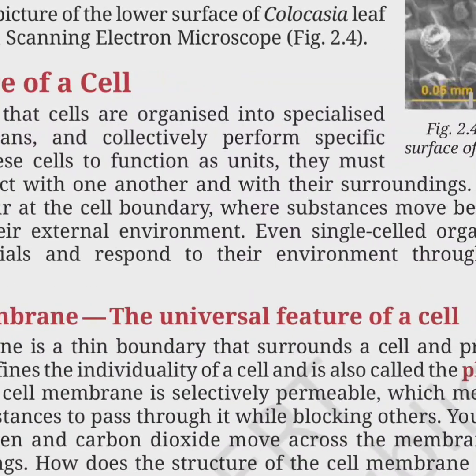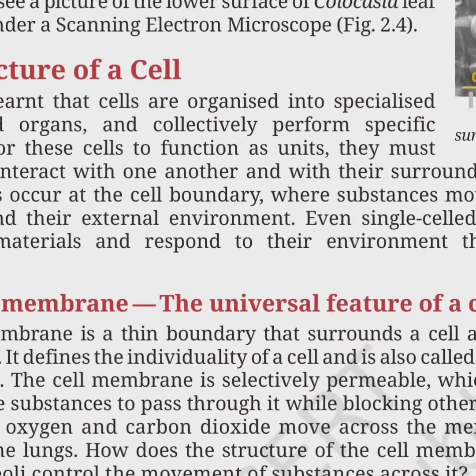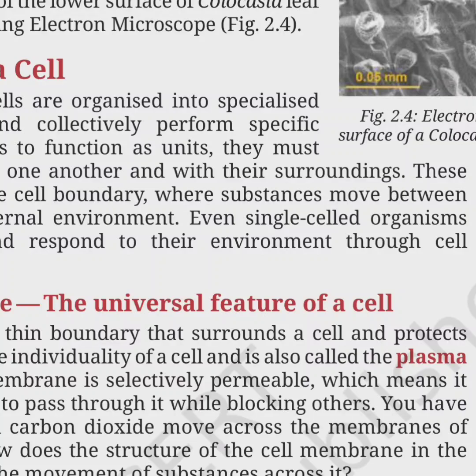The cell membrane is selectively permeable, which means it allows some substances to pass through while blocking others. Selectively permeable. Suppose you are going to your school, the gatekeeper, the watchman will allow those who are carrying an ID card. Selectively permeable, isn't it? Selectively allowing people to get inside and go outside. Just like that, our cell membrane, our plasma membrane is also selectively permeable. It will just allow some of the components to get inside and move out.